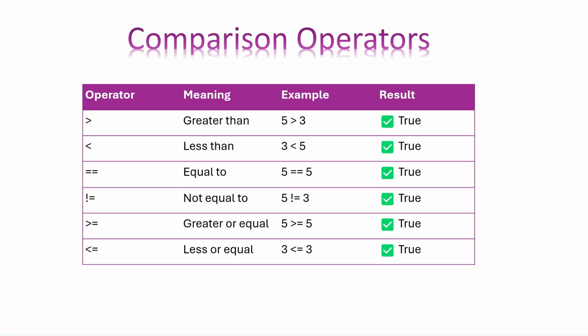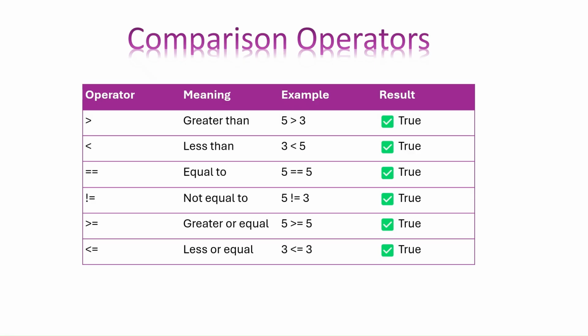Okay, 5 is obviously greater than 3. The next, less than: 3 is less than 5. Equal to: 5 is equal to 5. Not equal to: 5 is not equal to 3. Greater or equal to